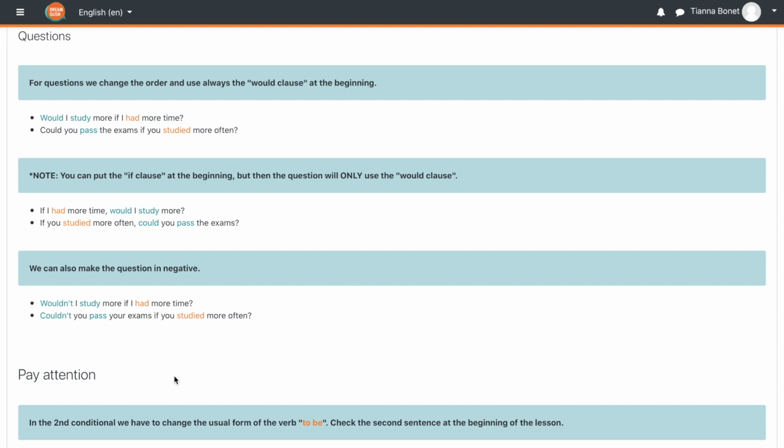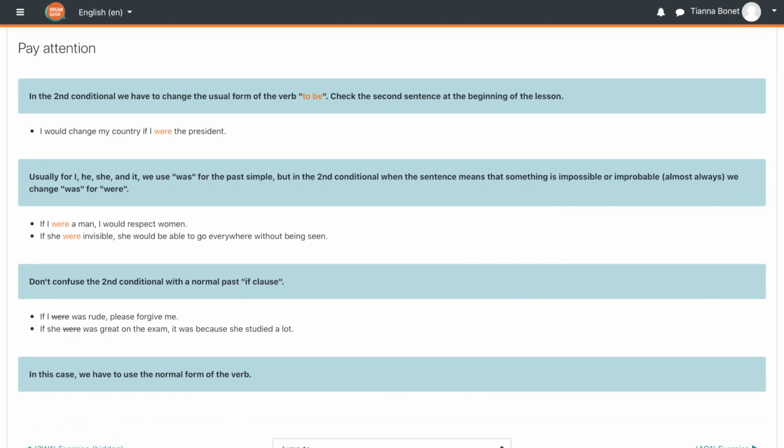We can also make the question in negative. Wouldn't I study more if I had more time? Couldn't you pass your exams if you studied more often? Pay attention. In the second conditional, we have to change the usual form of the verb to be. Check the second sentence at the beginning of the lesson. I would change my country if I were the president.